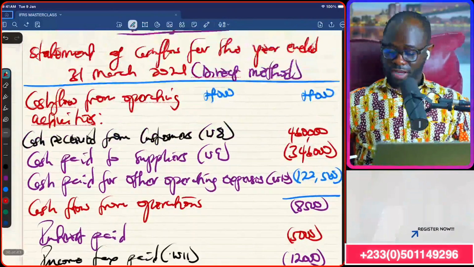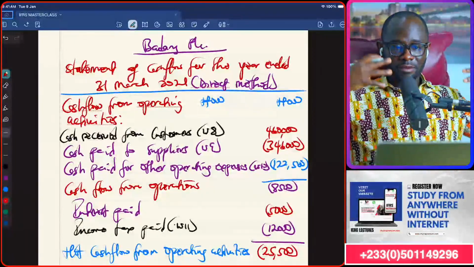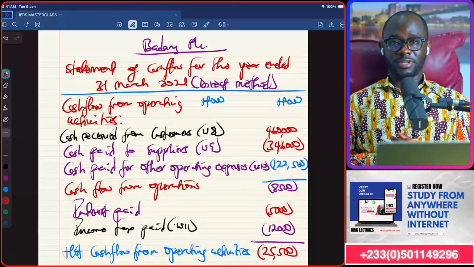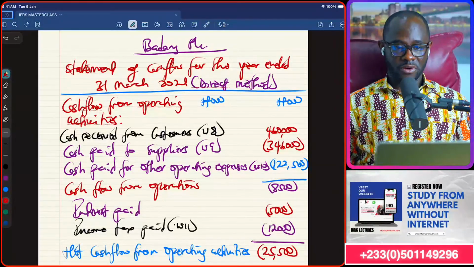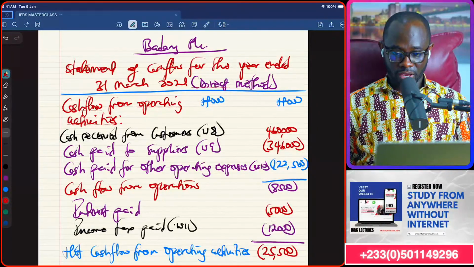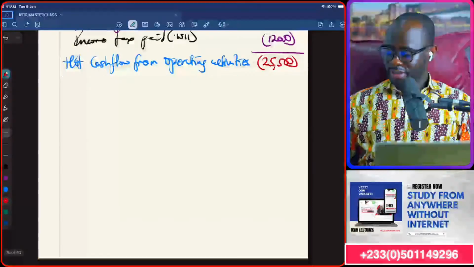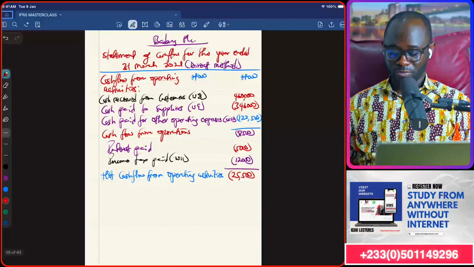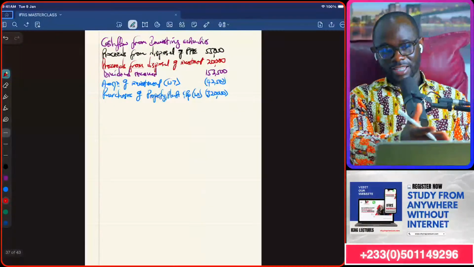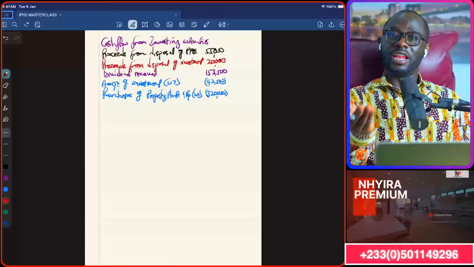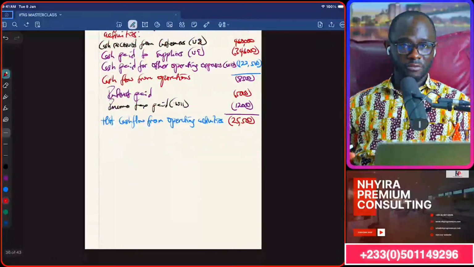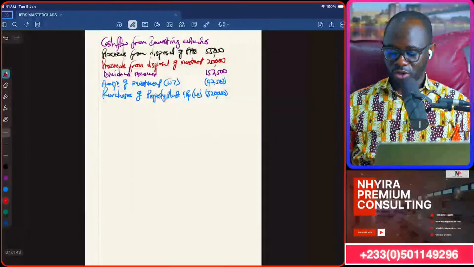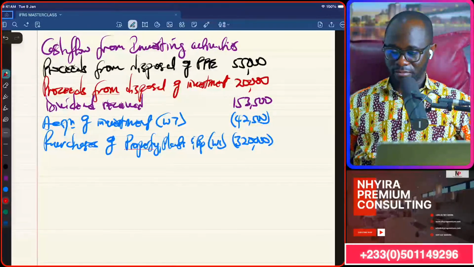That's it. We are done. So this is the direct method for the preparation of the cash flow statement. Very easy. Now, you realize that, as I told you, I was working with leaving reasonable space, right? But I realized that I started doing the cash flow from investing on the next page. In the exam, or if you face that, no problem. You can just continue with your work. You don't have to cancel and bring anything back.